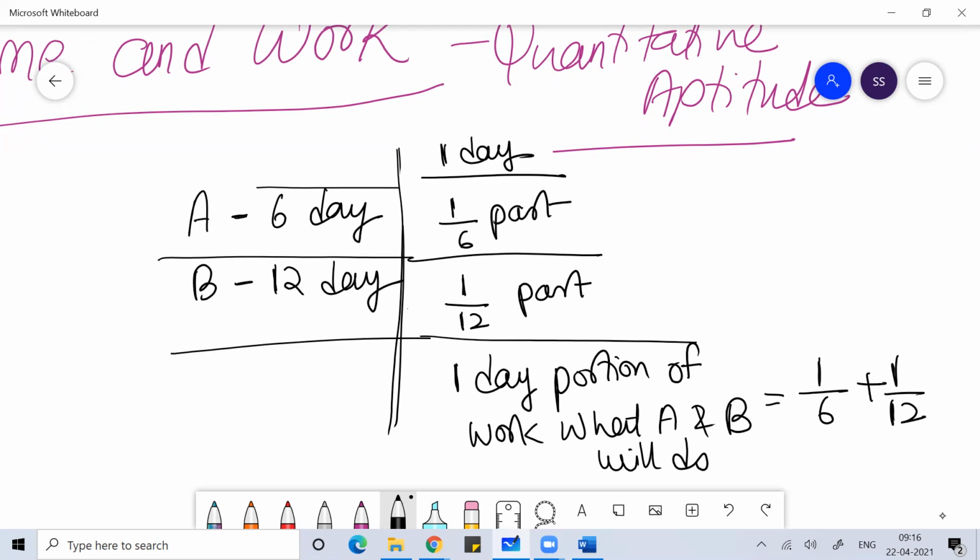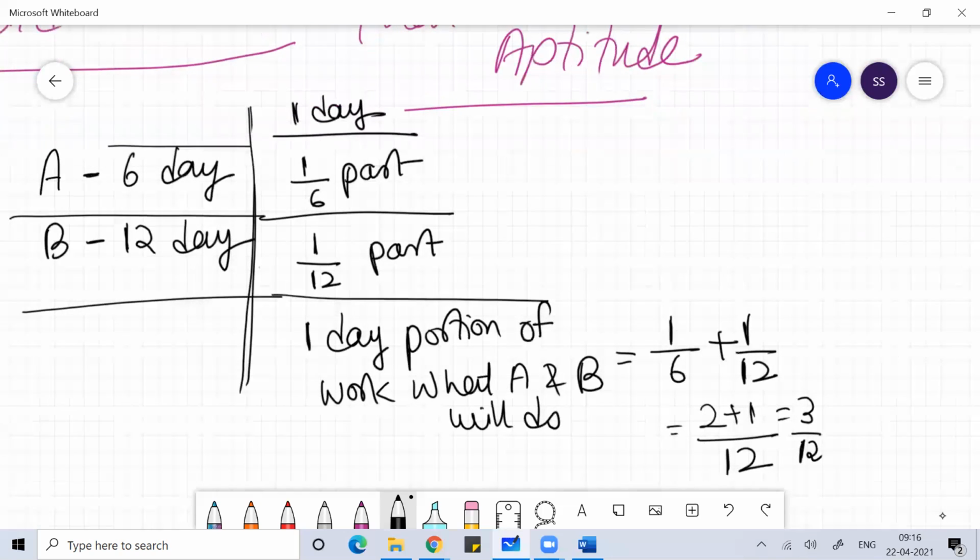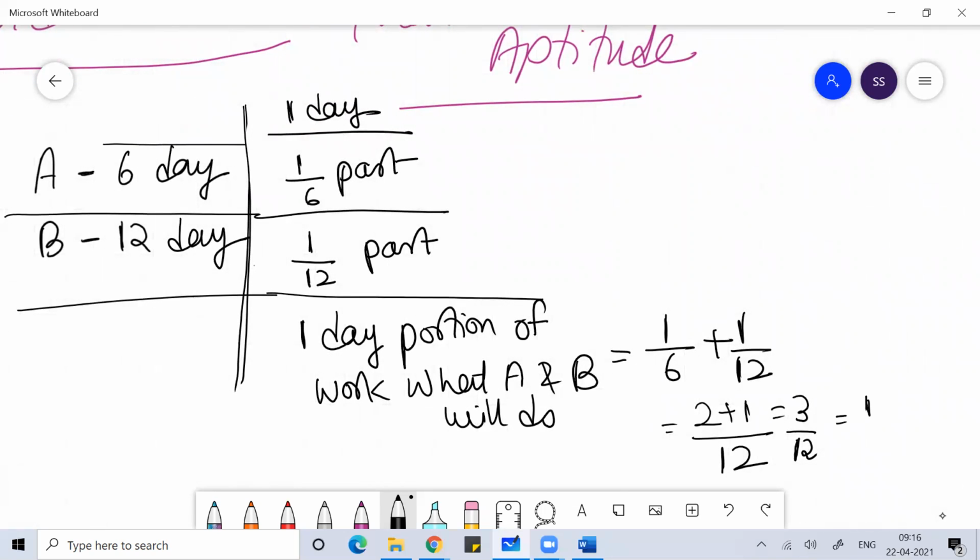So you can take an LCM of 6 and 12. The LCM of 6 and 12 is 12. So you will get 2 plus 1, so you will get 3/12, or 1/4.